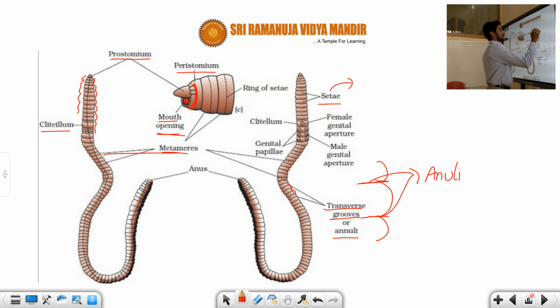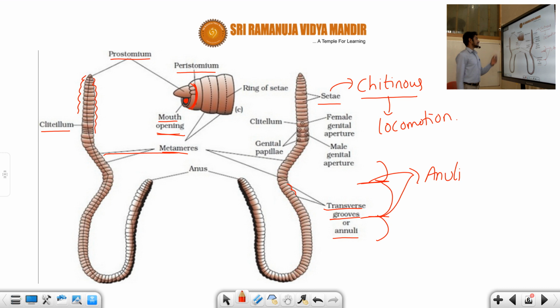Chitinous setae are responsible for the locomotion purpose. Now coming to one more point, the clitellum. It is a body part, one of the body parts. We will discuss the detailed features in the next class. So the structural organization in animal earthworm, we will explain all this information. Okay, move to the next slide.